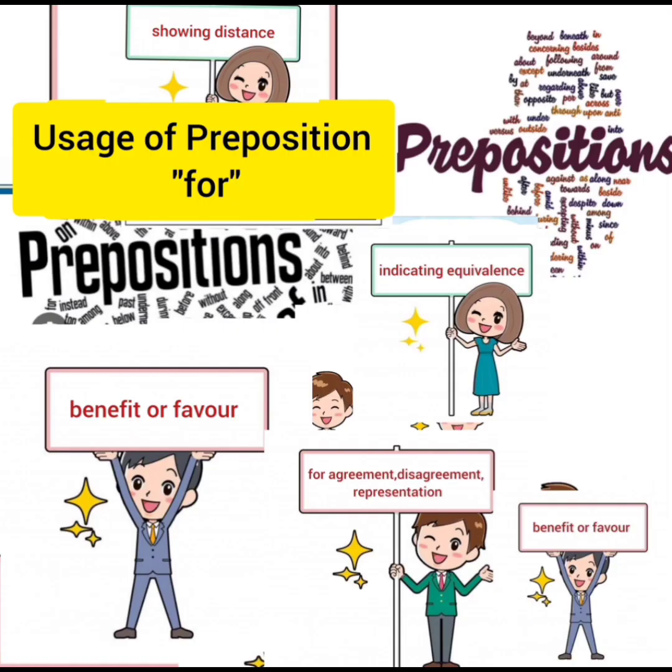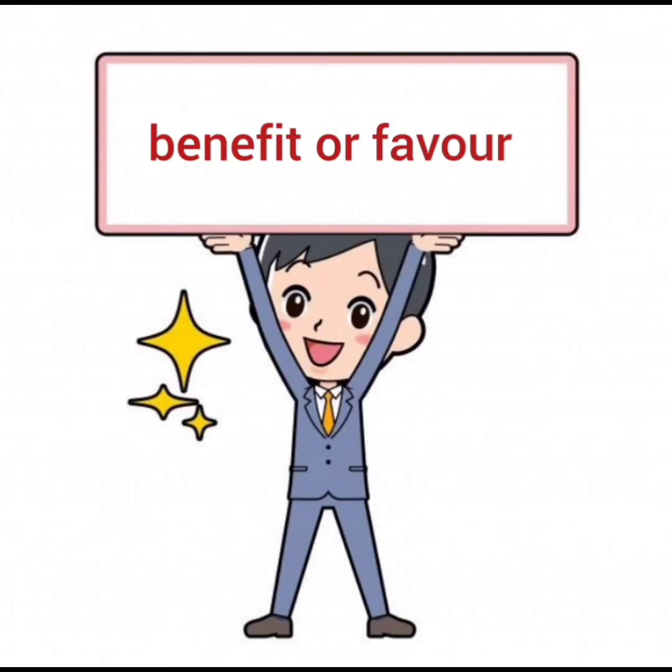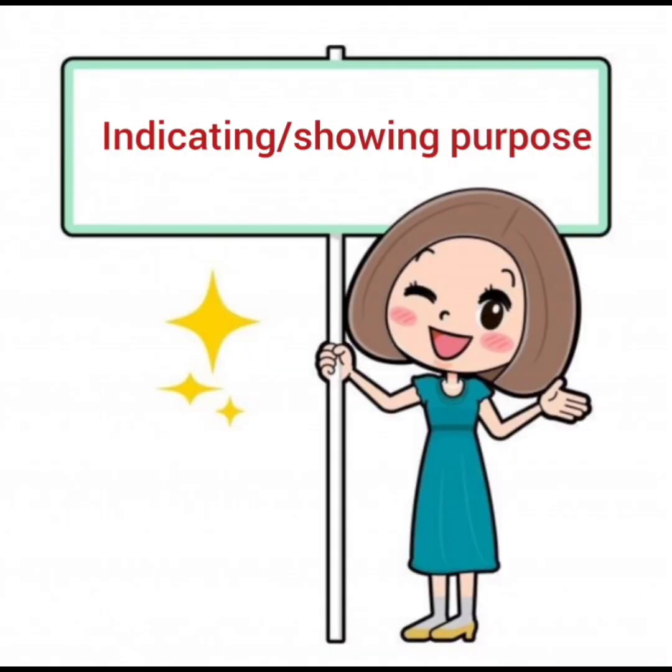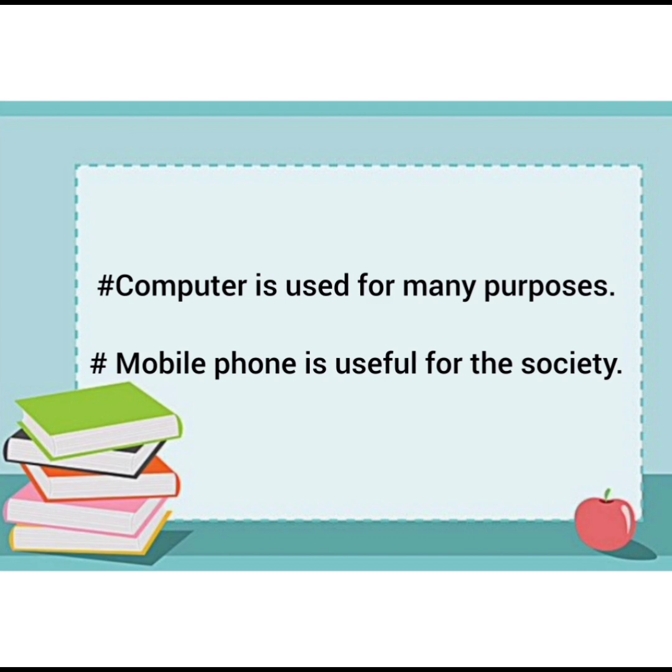So there are different conditions where we can use for, and the detail of these conditions are here in front of you. The very first condition is that preposition for is used for benefit or favor. For example, they bought a present for us. She made tea for me. Then it is used for indicating and showing purpose. For example, computer is used for many purposes. Mobile phone is used for the society.